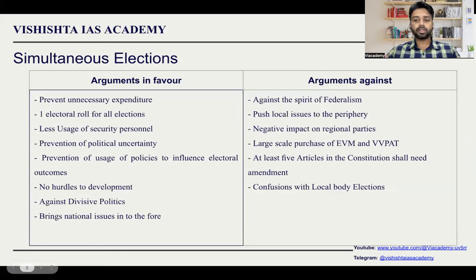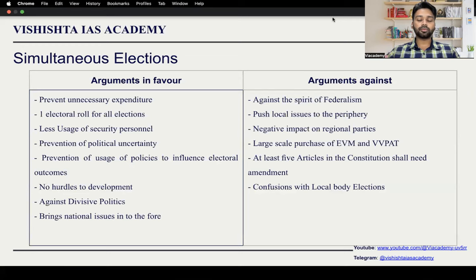Simultaneous elections have always been in the news. They have been in the news for the last 4 years, and this time their importance is very high because of the 2024 election. From a prelims point of view, if you get any question, it will be related to certain articles related to elections. Other than that, they might not ask. But from a mains point of view, this is an extremely important topic.